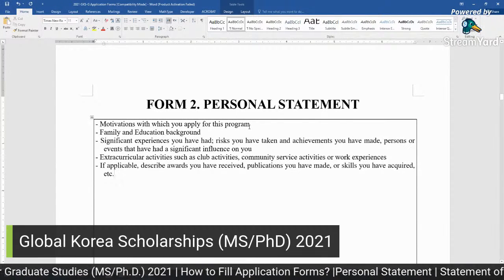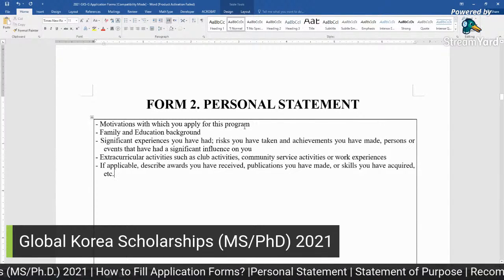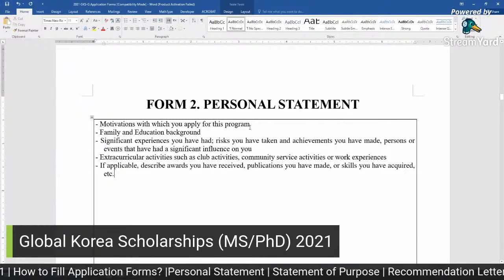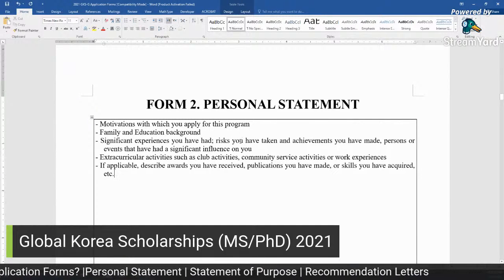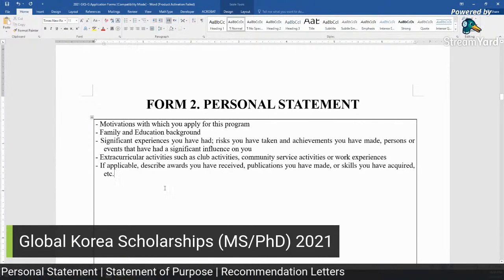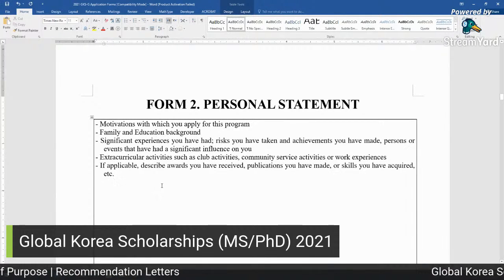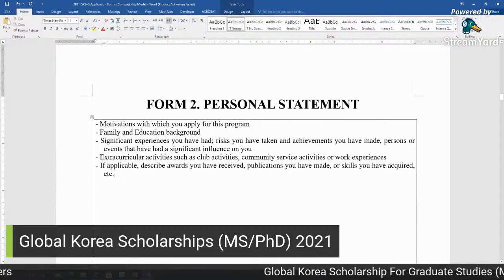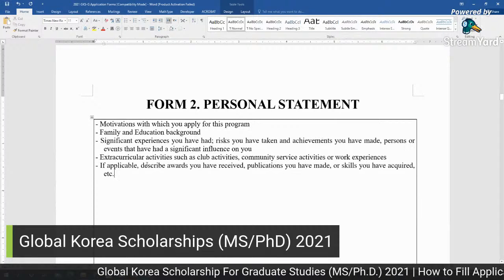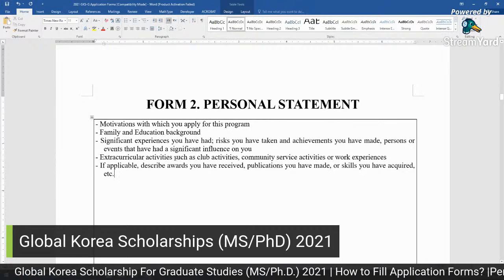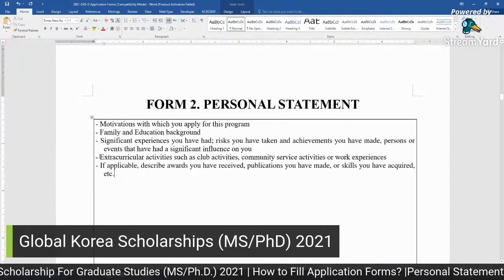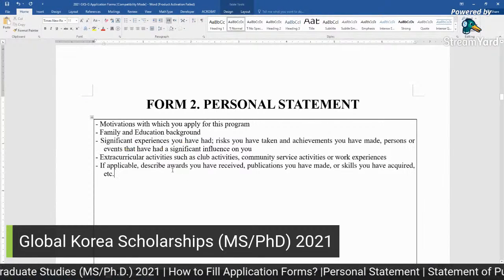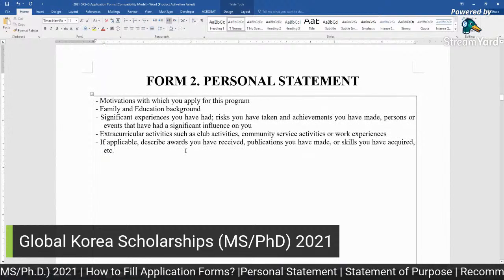For example, if you are applying for biotechnology, then it should be related to biotechnology, why you are choosing this subject and why you already studied biotechnology during your undergraduate. Then family and educational background, significant experience, achievements or something. Then extracurricular activities near the end, and then finish with the publications or skills.